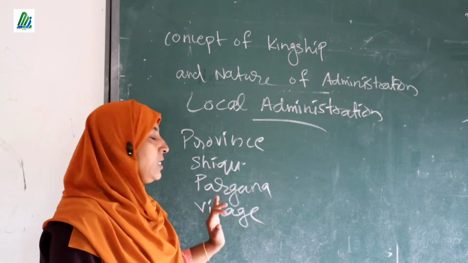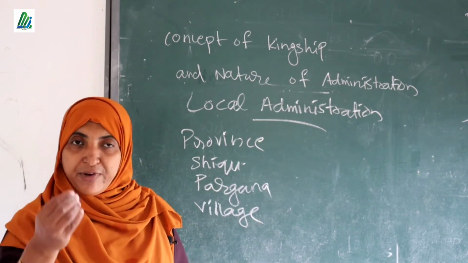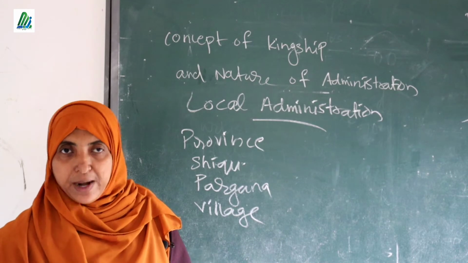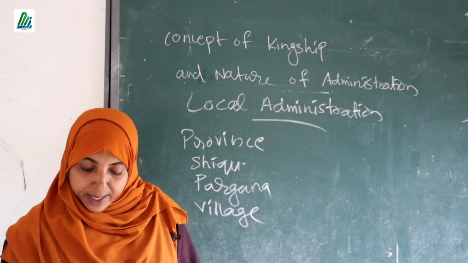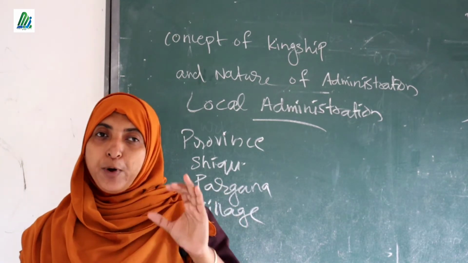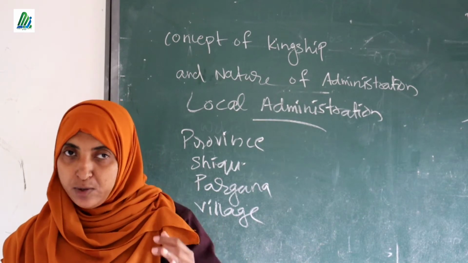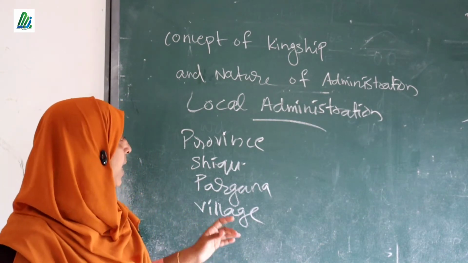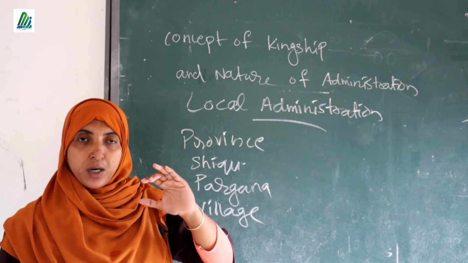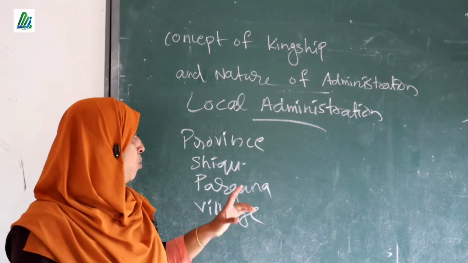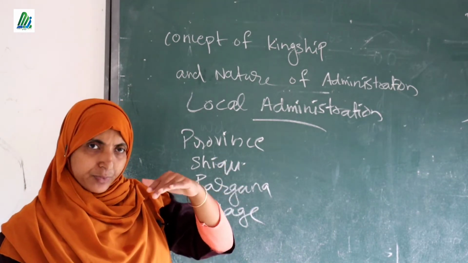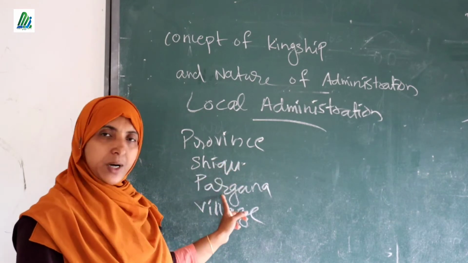Then all these places were under the control of different nobles or different great people, and they had many activities in their own province or their own shiq or their own particular region. Now we can discuss the important duties of the persons who controlled all these regions.